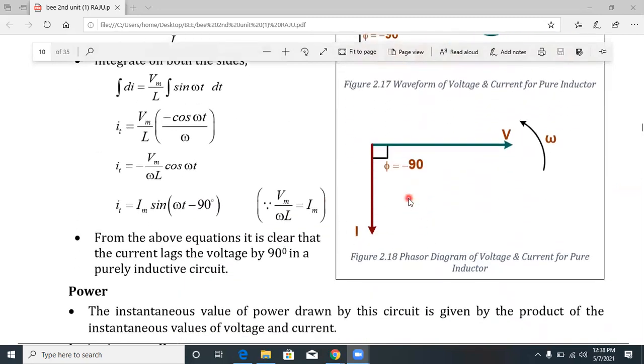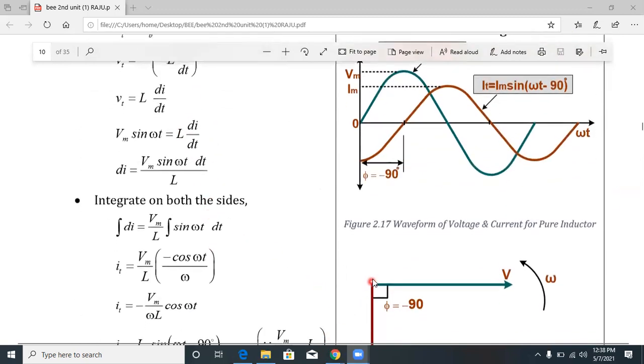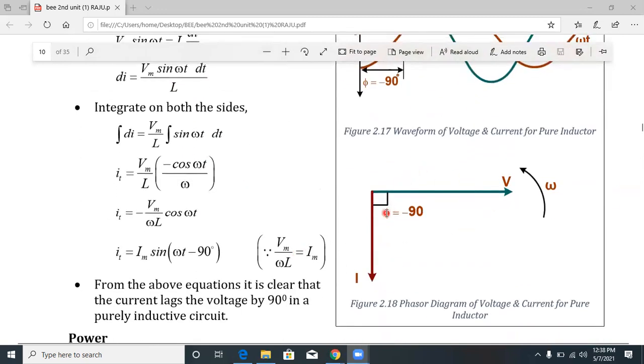And then the phasor representation of these two voltage and current waveforms. By taking the voltage as reference, v is equal to Vm sin omega t is here. And then the current phasor lags the voltage phasor by 90 degrees. Phi is equal to minus 90 degrees. So like this. Okay, so the rotation of the vector is like this. This is called phasor representation.